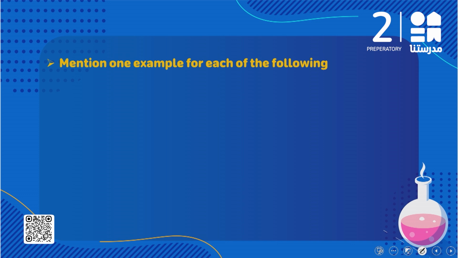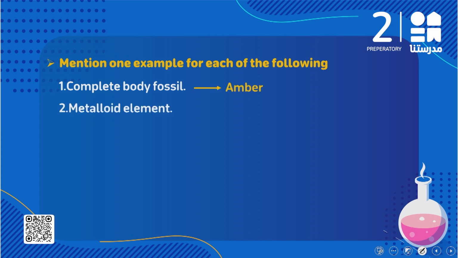Here I need you to mention one example for each of the following. Complete body fossil: we said we have amber or mammoth. Metalloid element: we have silicon. Inert gas: we have helium, argon, neon, xenon, krypton, all of them are inert gases.